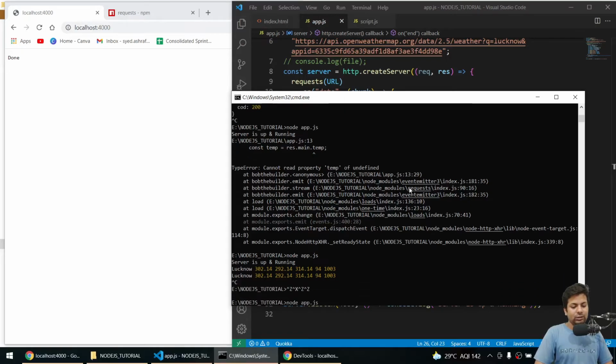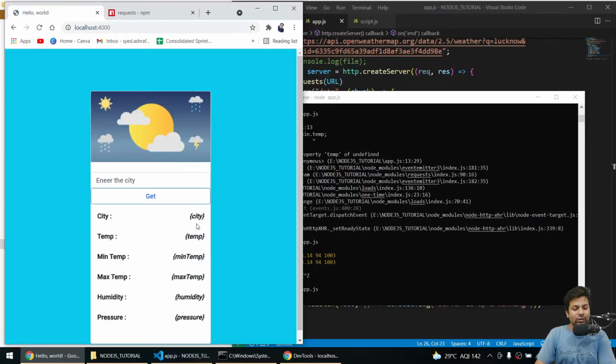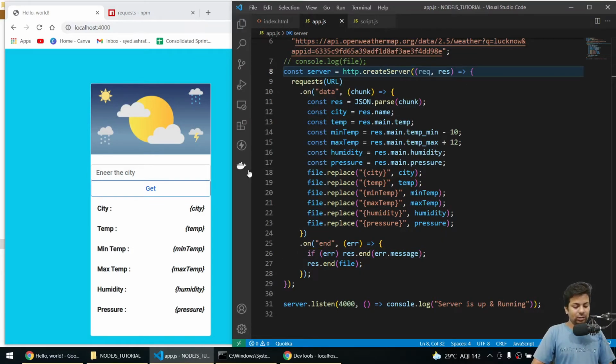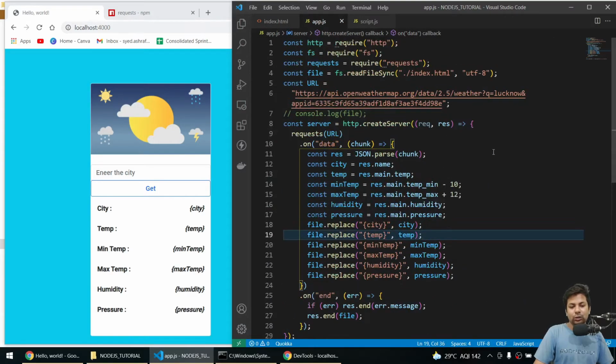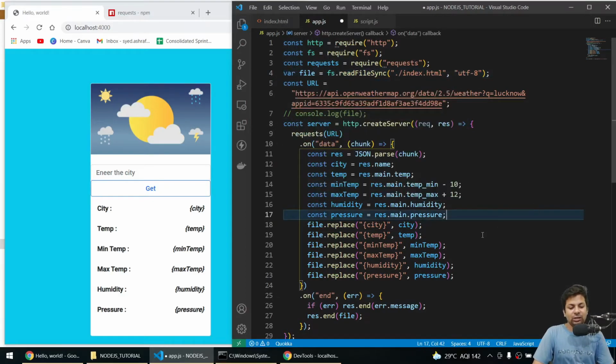Save it. Now we'll say okay. Now go here and do this city. Okay, it's not getting replaced. Why? Because we are doing two things wrong. Firstly, we are loading it in a constant, so we can't change it.